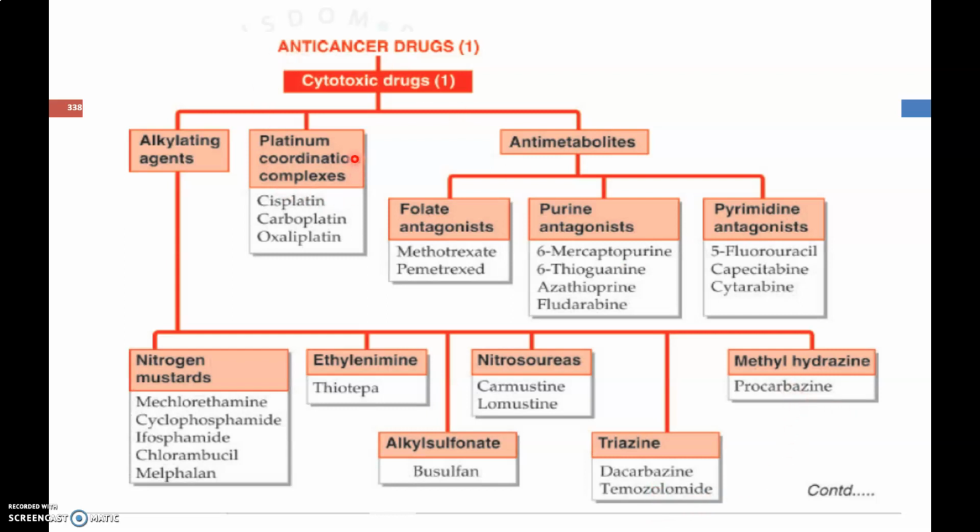Now platinum coordination compounds, examples are cisplatin, carboplatin, and oxaliplatin. The antimetabolites are again classified into folate antagonists like methotrexate and pemetrexed, purine antagonists like 6-mercaptopurine, thioguanine, azathioprine, and fludarabine, and pyrimidine antagonists like 5-fluorouracil, capecitabine, and cytarabine.